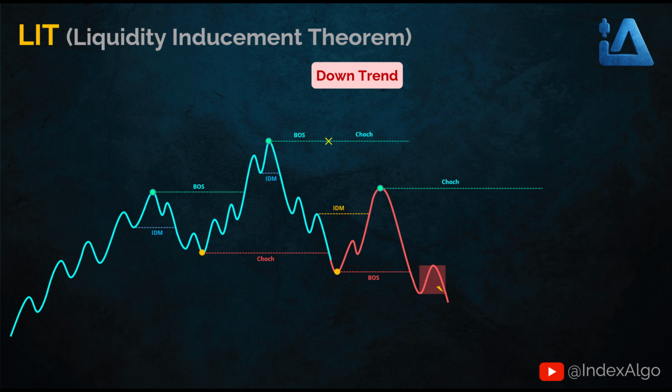Here, a bearish pullback forms, and we draw the IDM level from its high. Then again, we wait. Either price comes in and breaks this IDM level, or a new pullback forms. Here, IDM gets broken. In this bearish trend, we take the lowest point from the start of the move up to the moment the IDM breaks as the new bearish BOS level.